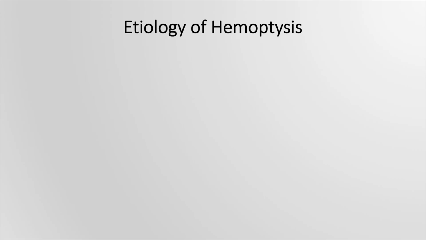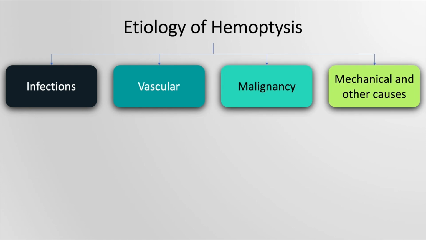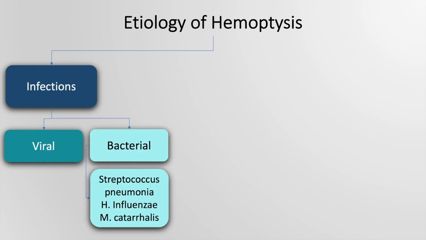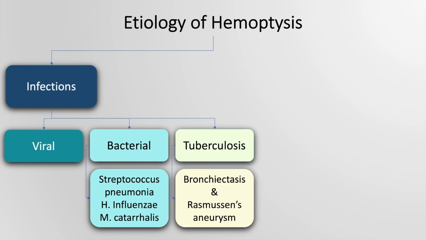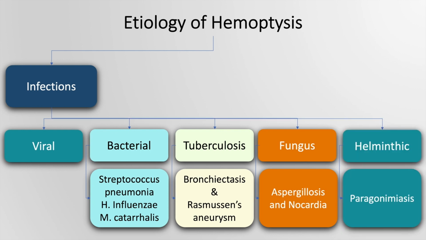The etiology of hemoptysis may be classified into infections, vascular, malignancy, and mechanical and other causes. Infections may include viral, bacterial such as Streptococcus pneumoniae, Haemophilus influenzae, and Moraxella catarrhalis, tuberculosis, which can cause bronchiectasis and Rasmussen's aneurysm. Fungal infections may also cause hemoptysis, specifically aspergillosis and nocardia, and paragonimiasis may be a helminthic cause for